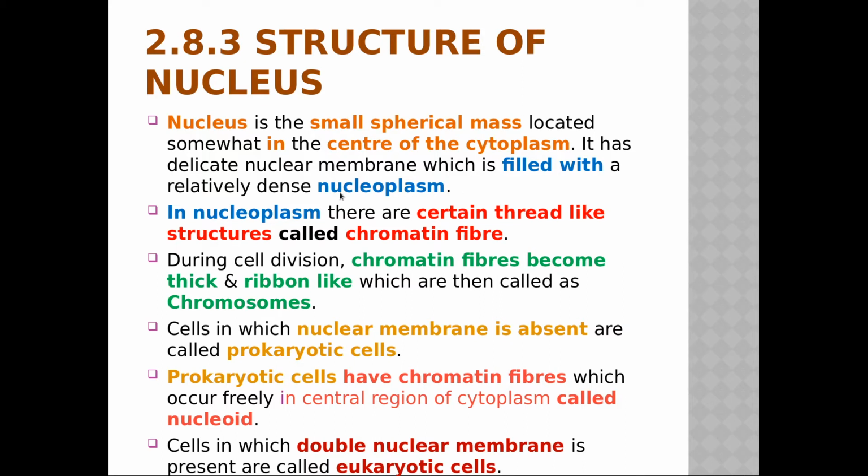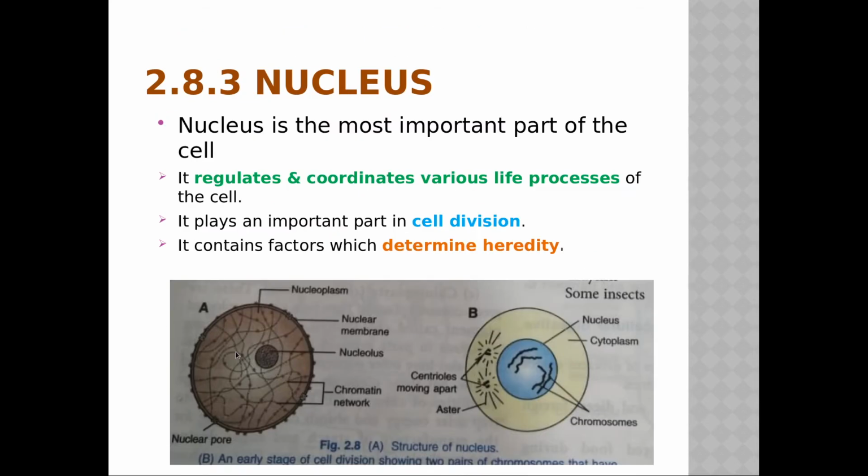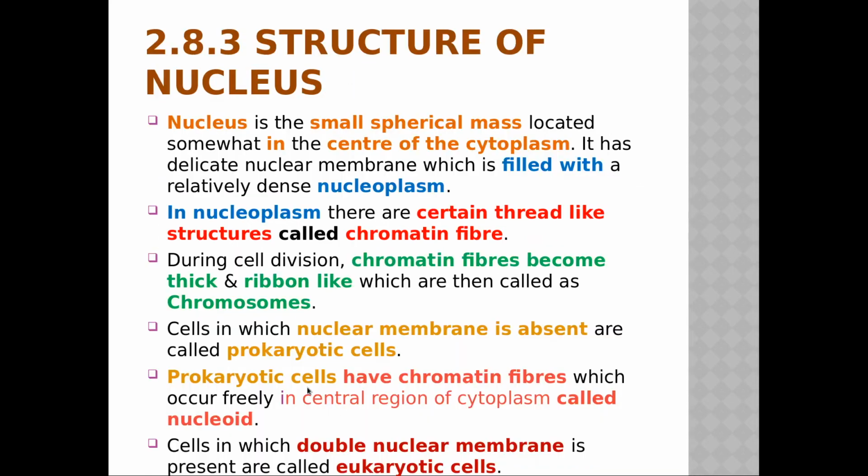Now, what is there inside the nucleoplasm? In the nucleoplasm, there are certain thread-like structures called chromatin fibers. Now coming back to the figure, see here, these are thread-like structures. All these thread-like structures are nothing but chromatin fibers. So inside this nucleoplasm, there is a network of chromatin fibers. That means many chromatin fibers are there. See, a dense network of chromatin fibers.